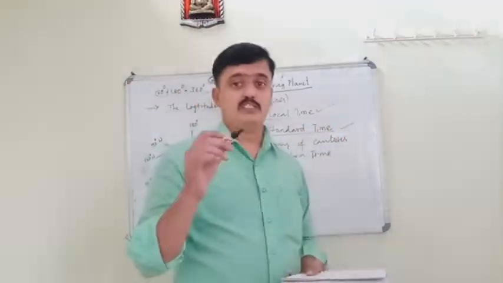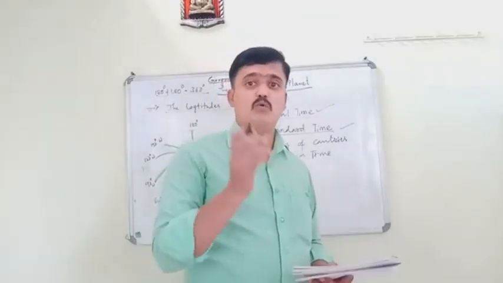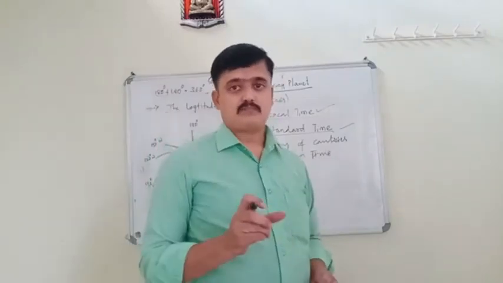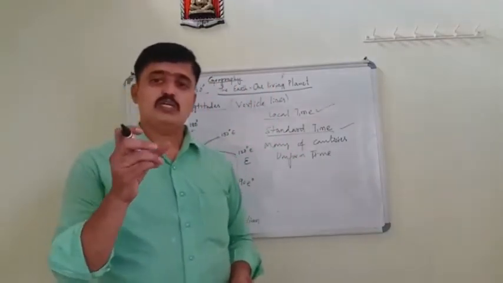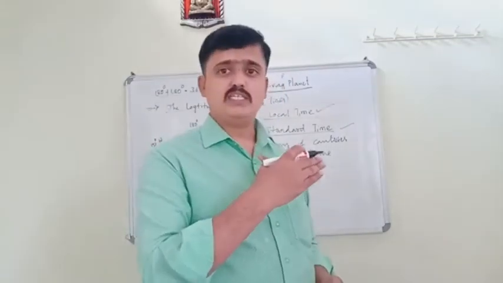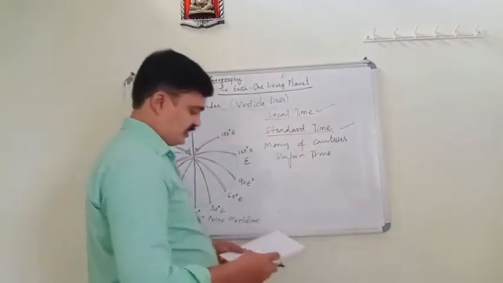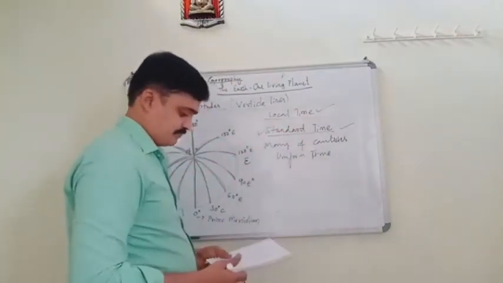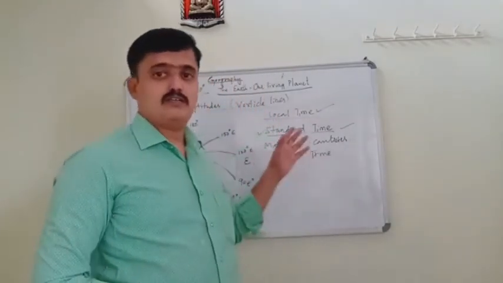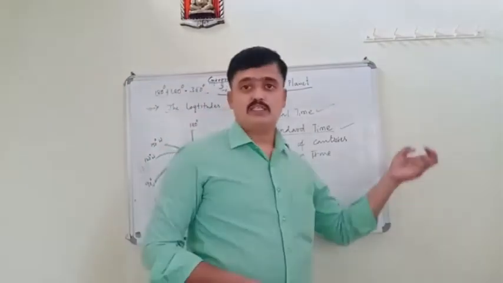So they follow the time of that meridian throughout the country. That time we call the standard time of that country, or uniform time.